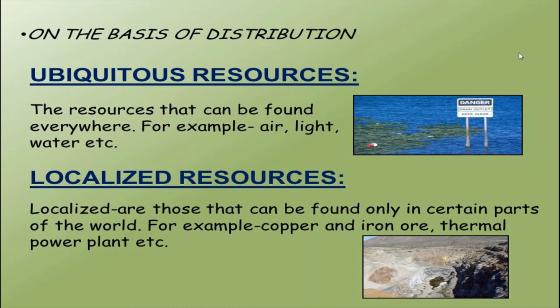What is the difference between ubiquitous resources and localized resources? Resources that can be found everywhere are ubiquitous resources, for example air, light, water, and on the other side, localized resources can be found only in certain parts of the world.